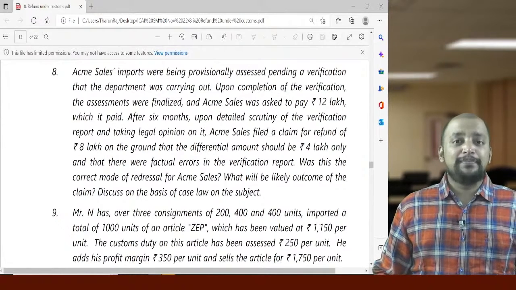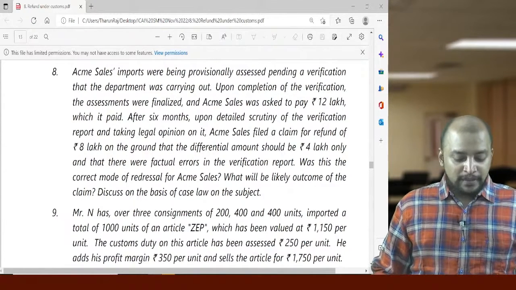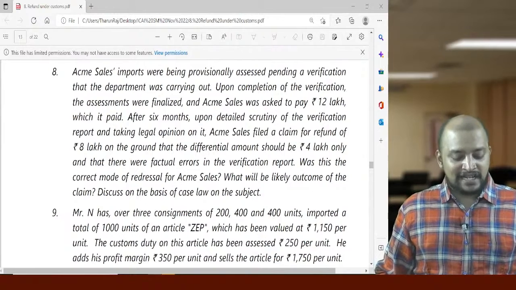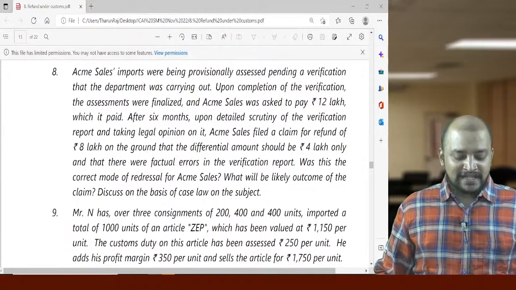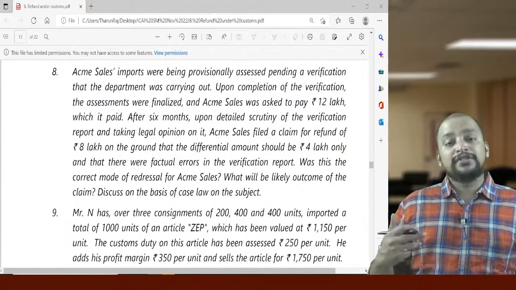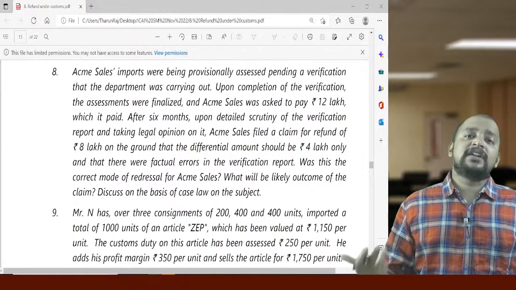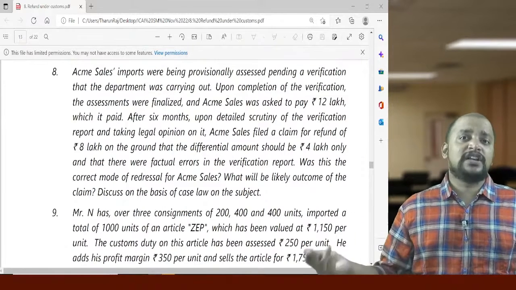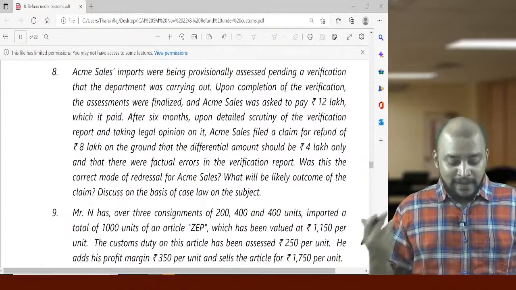No. See, appeal we have to go, because already they have passed a final assessment order, and upon final assessment order we paid that amount. So thereafter we cannot go for refund. Because refund is not an alternative to appeal, we should have made an appeal in this case.